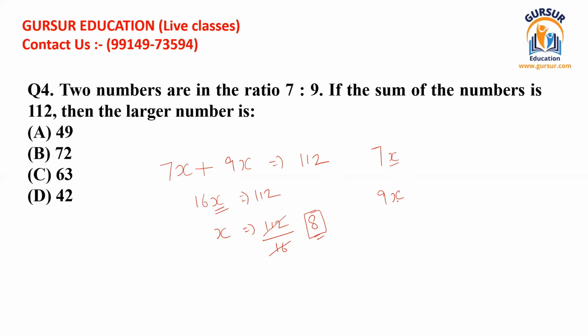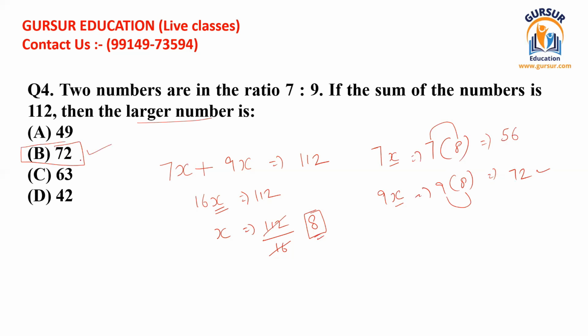I told you x is the variable which holds a specific quantity, which if multiplied by any of the given ratio numbers, you can get the original value. So if I multiply 7 by 8 or 9 by 8, you get the original values of the numbers. The first number is 7 multiplied by 8, which is 56, and the second is 9 multiplied by 8, which is 72. We have been asked for the larger number, so this is 72. 72 has been given in option B, so we will choose this as our answer.